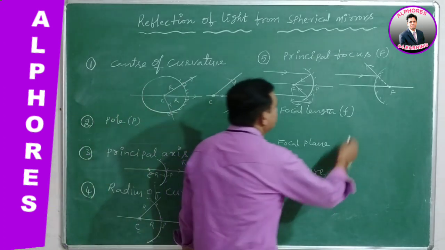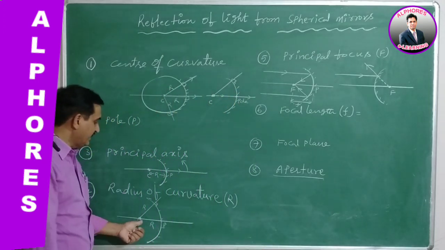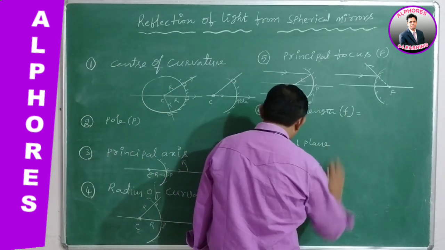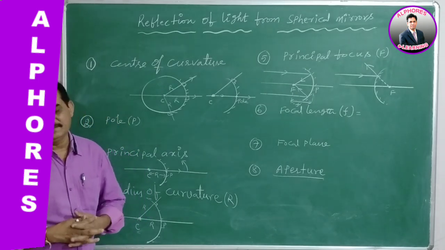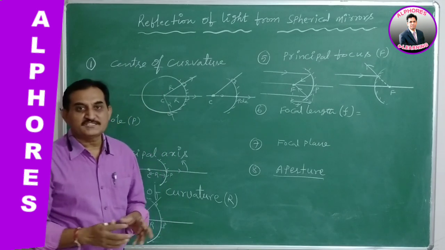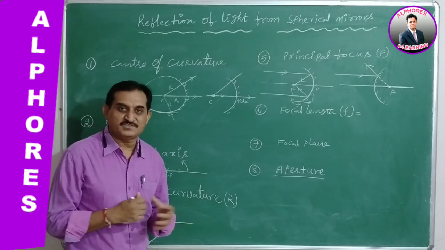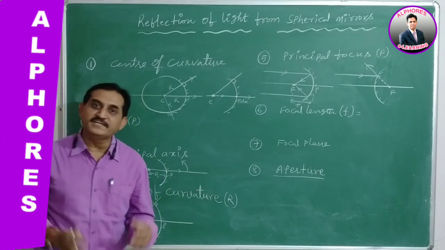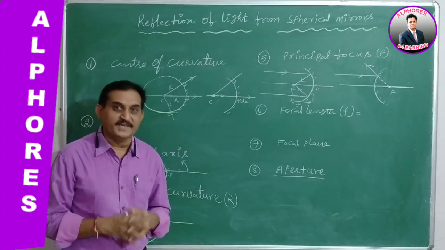Focal length can be measured in centimeters or meters. Even radius of curvature is measured in meters or centimeters. Okay, it's over. Next, focal plane. What is the meaning of focal plane? It is a plane passing through the principal focus and perpendicular to the principal axis. Why are we taking this focal plane? What is the need of it? Under which circumstances can we see this focal plane?